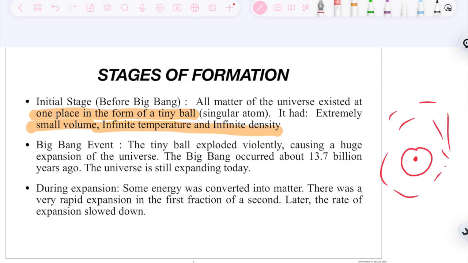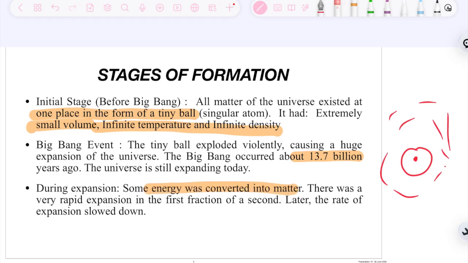The Big Bang occurred around 13.7 billion years ago. The universe is still expanding today. So 13.7 billion years ago, in this small point or point of singularity, the Big Bang explosion occurred and a huge expansion of the universe took place. Now what happened during expansion? Because expansion is there, explosion is there, energy was released. Now some part of this energy got converted into matter, and there was